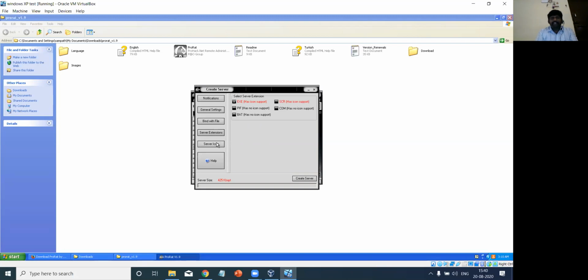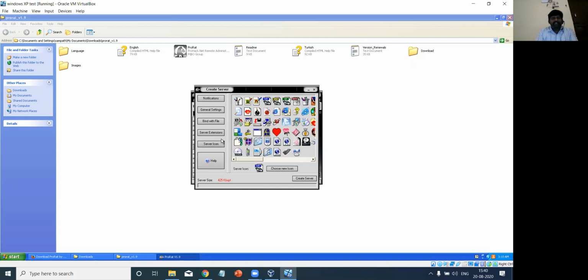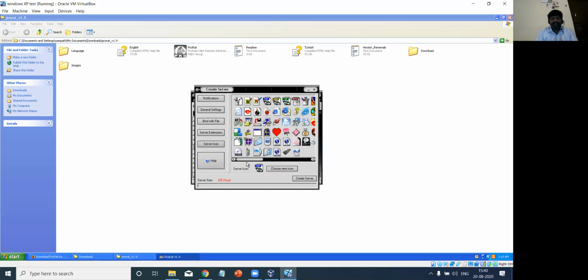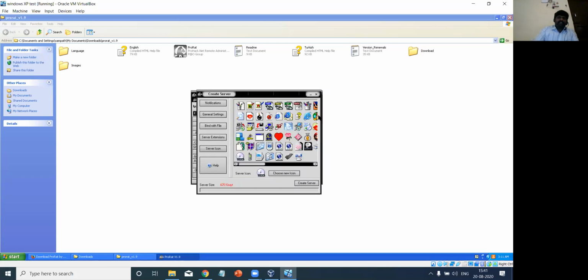The next thing is that I need to select one of the server icons from this list. These are the server icons readily available. I can select any one of them, and it will be displayed to the user when the file reaches its destination. Here I'll select the CD-ROM application image. Are you clear with this? All four steps. In case you have any doubt, you can write it in the chat box, and I'll try to explain it again if required. Are you clear with all four or five steps?